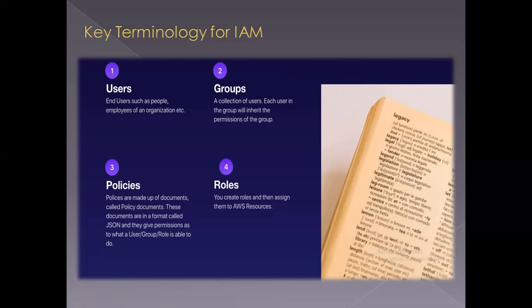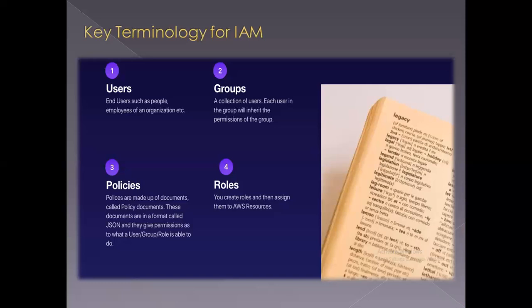So these users can log in either to the AWS console, that means it's a console-based access, or they can log into the CLI, right? So we'll have a look at all these things that I'm mentioning as we progress. But at a high level, if it's a console-based access, you basically have a username and a password with which the users would be logging in.